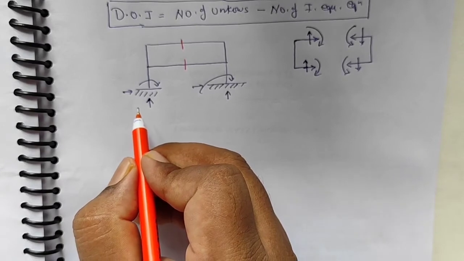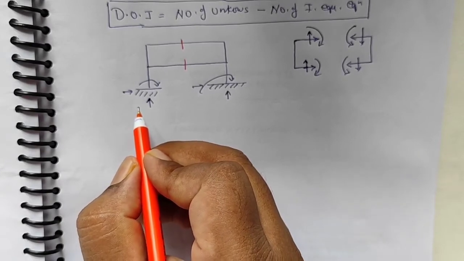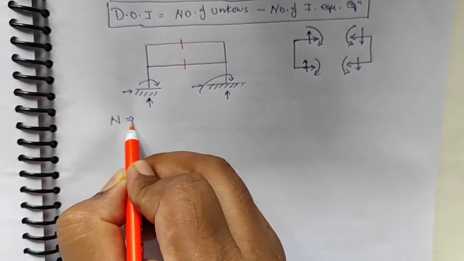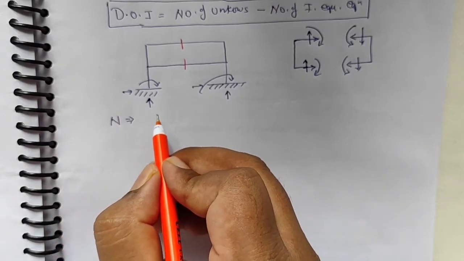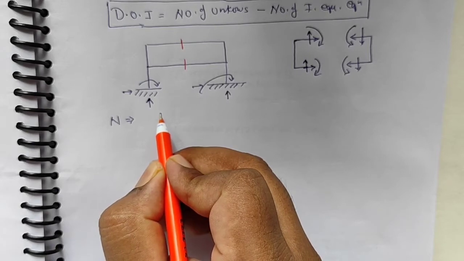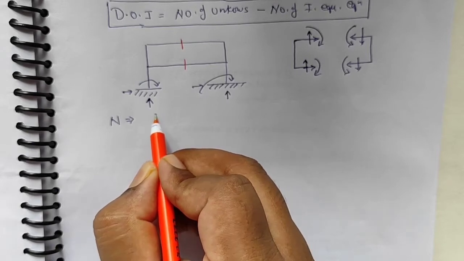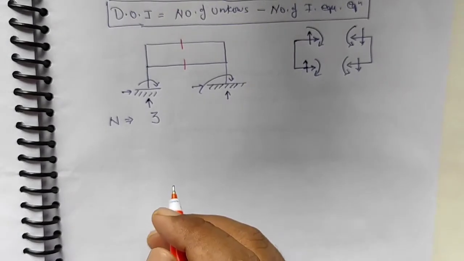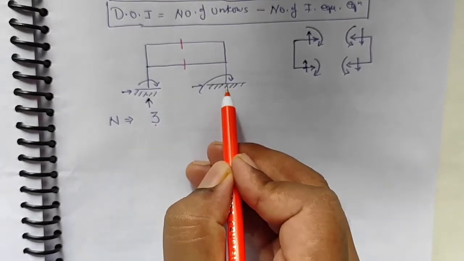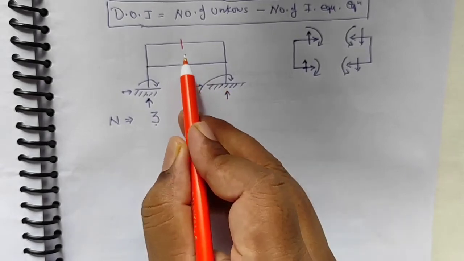So after application of these cuts, now I can resolve the degree of indeterminacy as equal to the number of reactions, that is 3. Number of reactions are 3, that is here I'll find 3, here I'll find 3, here and here.